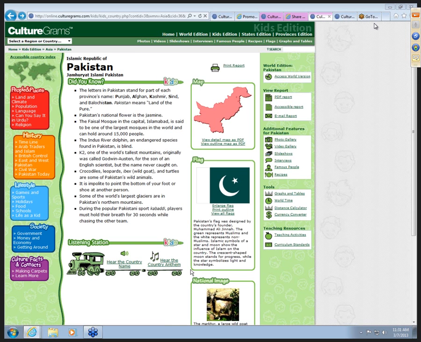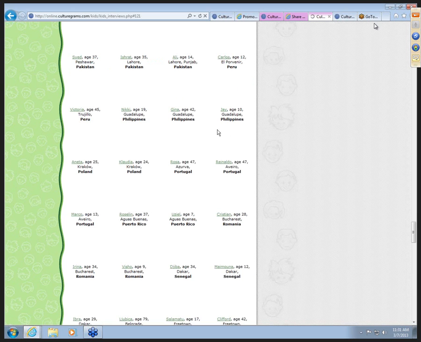They also give detailed information about their flag. And again, country anthems, hear the country name. On the right-hand side, again, we've got access to photo galleries for Pakistan, videos and slideshows, interviews. So here's all the world interviews that they have linked there.